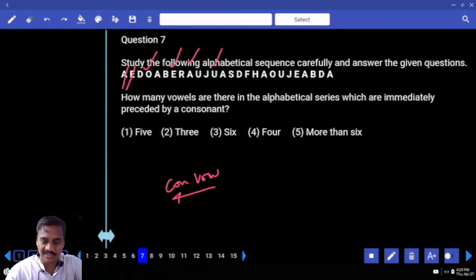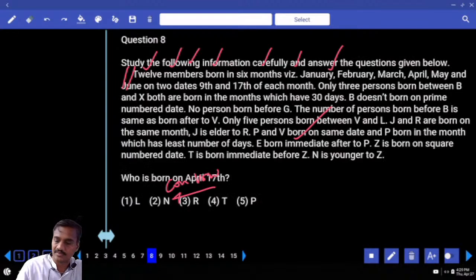And next, anything else you have? A is a vowel preceded by H. And the next one, E is a vowel preceded by J. And the last A is a vowel preceded by D. And how many are there? More than 6 is the choice for question number 7.